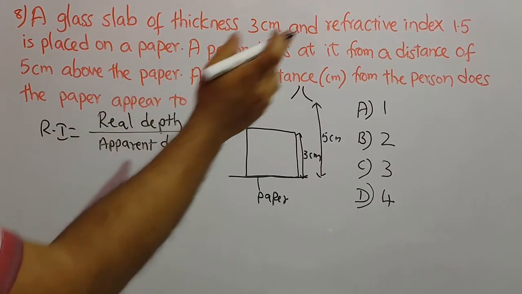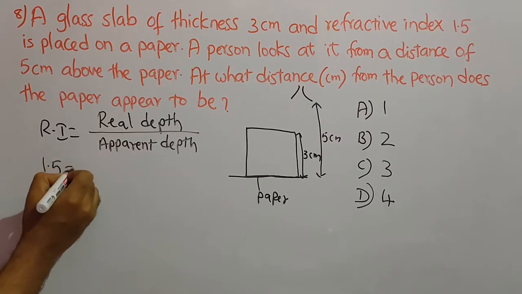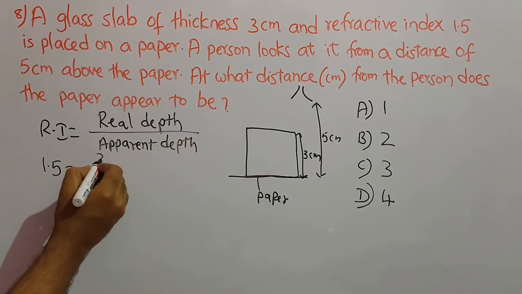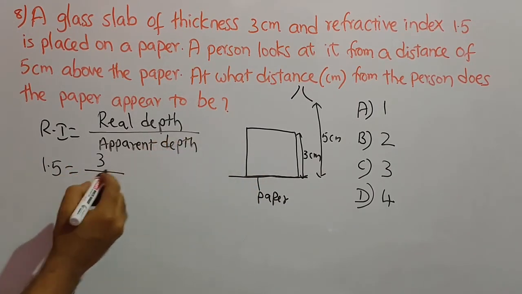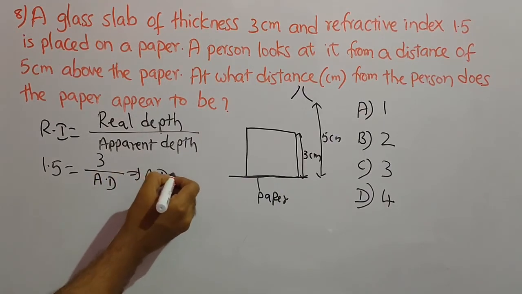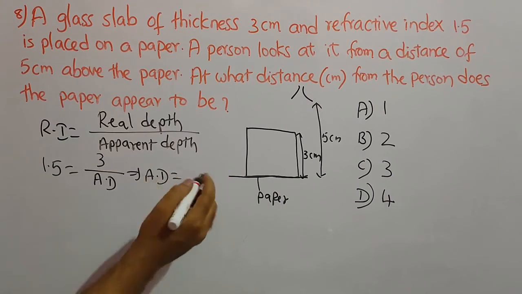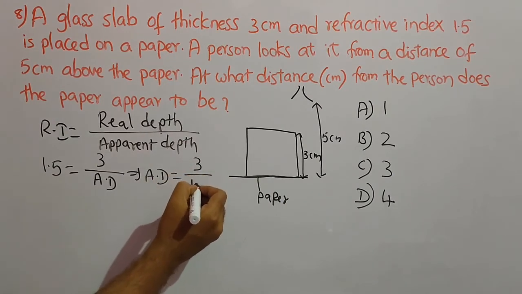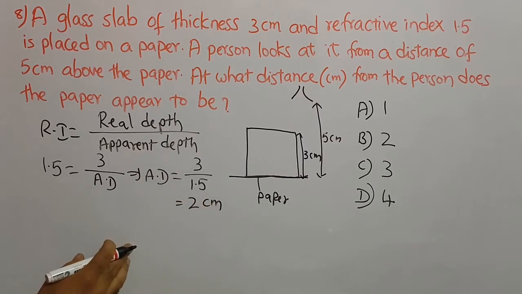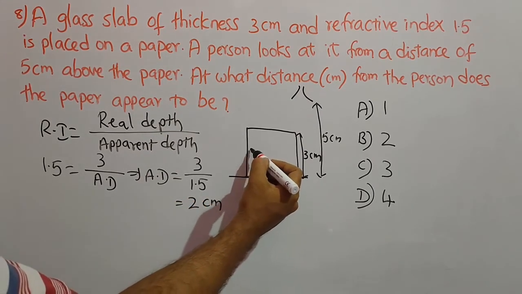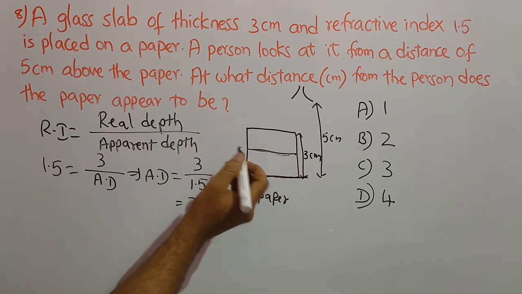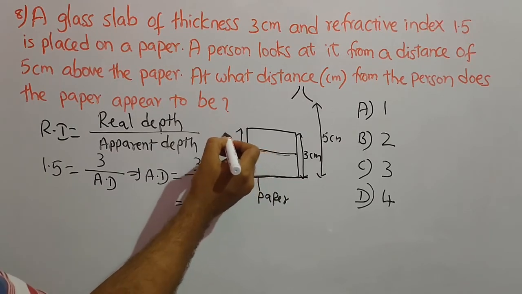So we know the refractive index is given as 1.5. Real depth means the thickness of the glass slab, that is 3, and we don't know the apparent depth. So the apparent depth can be calculated as 3 by 1.5. If you simplify this, we get 2 centimeters. That means the apparent depth of the paper is nothing but 2 centimeters.